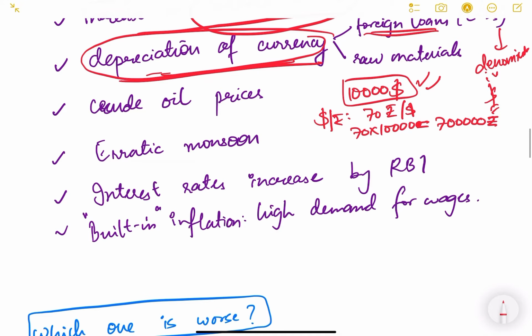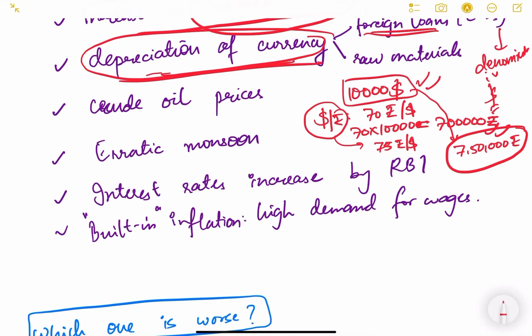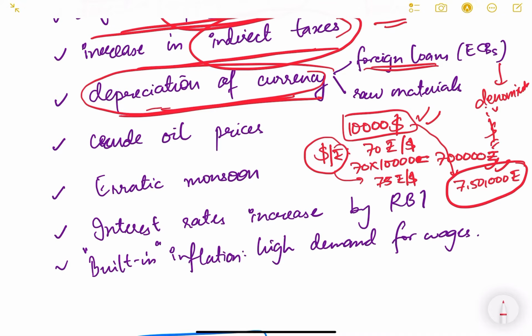Now if the rupee depreciates and the exchange rate becomes, say, 75 rupees per dollar, then in order to obtain the same $10,000 loan, he will have to pay 7,50,000 rupees, right? So it has become costly for him to take foreign loans. So depreciation of currency results in costlier foreign loans, and these foreign loans are basically known as external commercial borrowings. This again we will see in the following lessons.